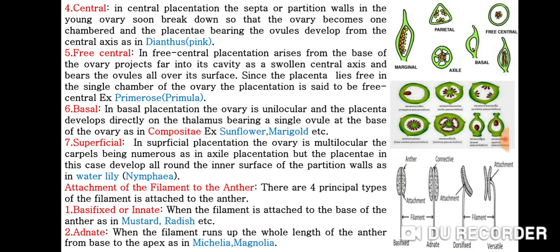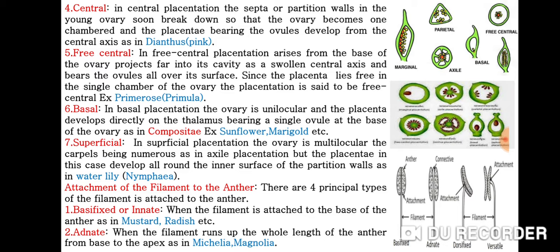Then central placentation. In central placentation, the septa or partition walls in the young ovary soon break down, so that the ovary becomes one chambered and the placenta bearing the ovules develops from the central axis, as in dianthus or pink.